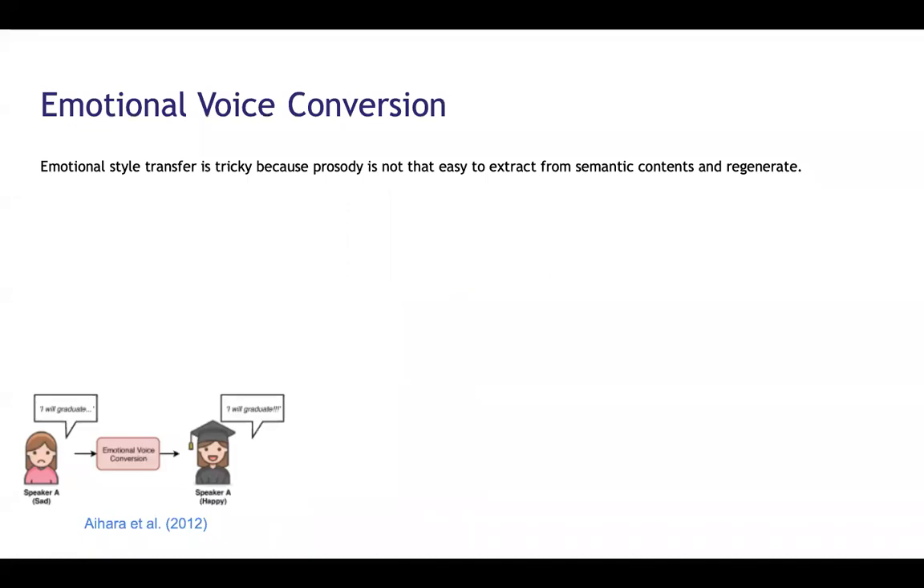So emotional style transfer is really tricky because prosody is not that easy to extract from semantic contents. Another thing that we noticed during this project was that generating audio is really tricky, especially crisp and clear audio.